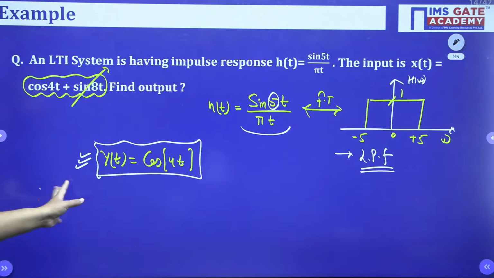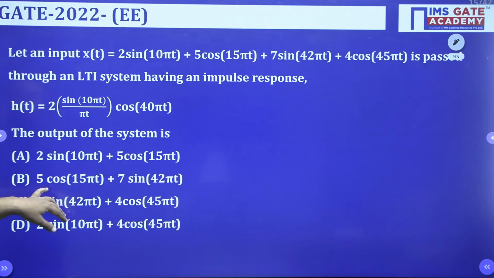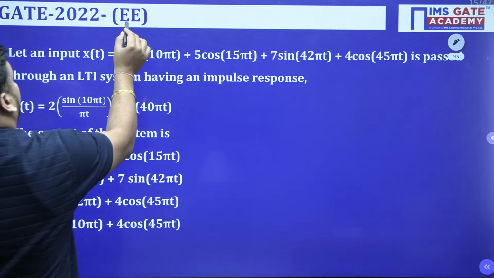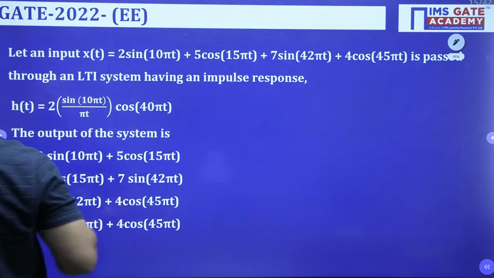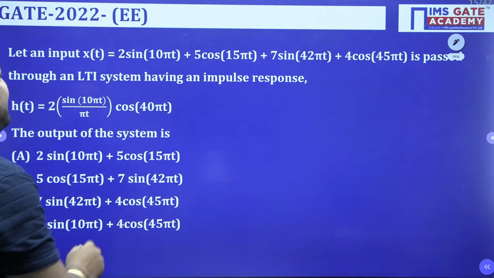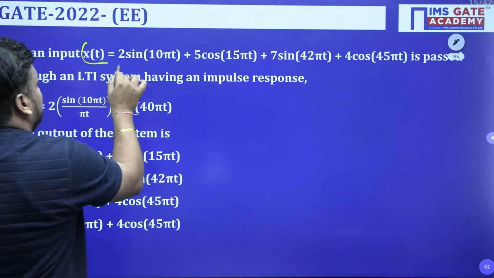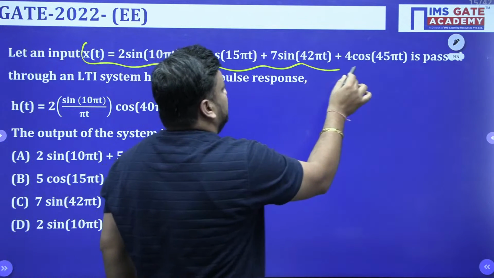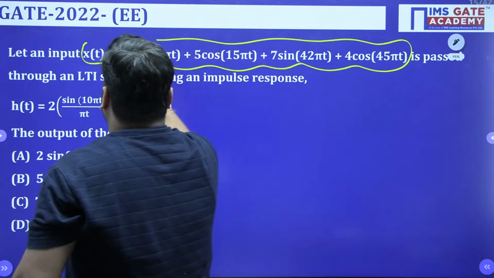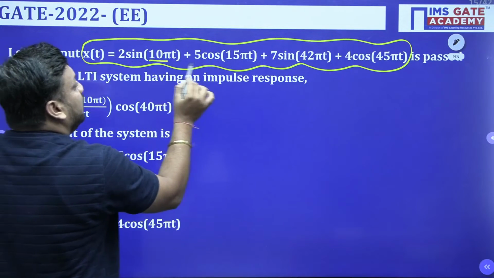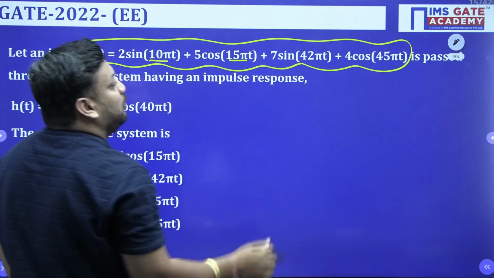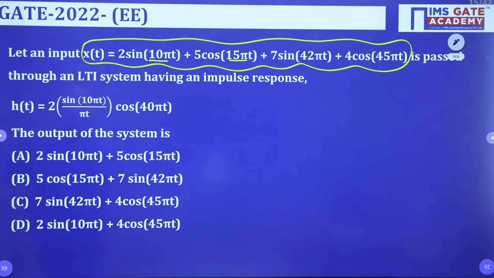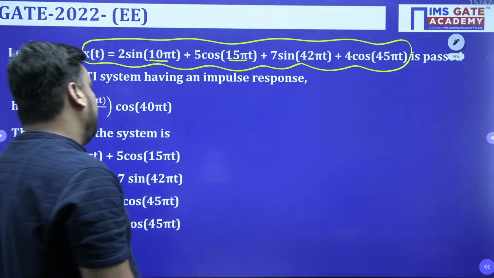So now we are going for the next question. Again a very good question, the Electrical Engineering GATE 2022 question. The input x(t) is given as this complete expression, which has the frequencies 10 pi, 15 pi, 42 pi and 45 pi. It is passed through an LTI system which has this impulse response. Very good question, guys.